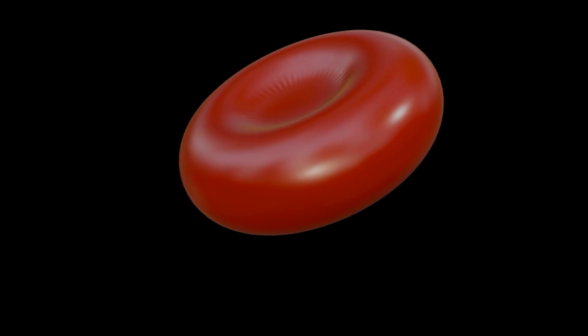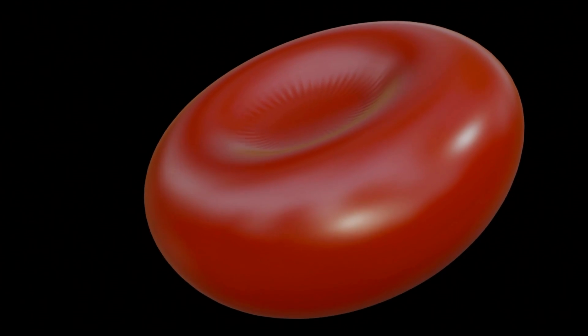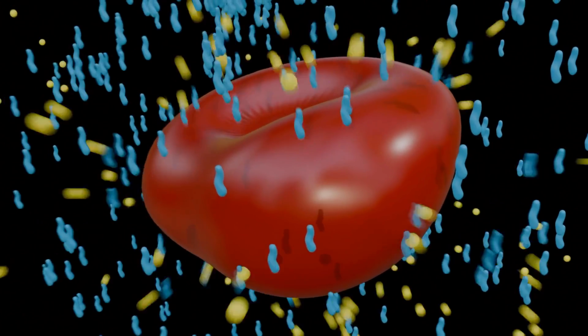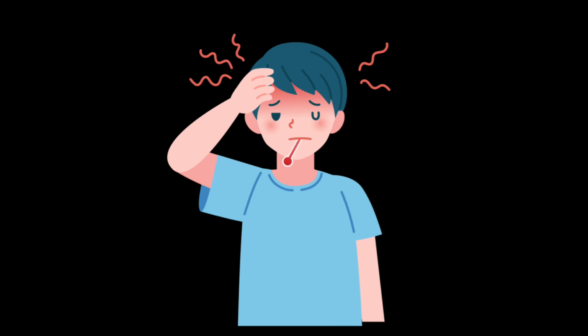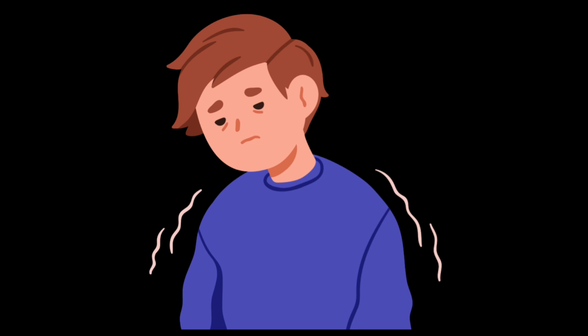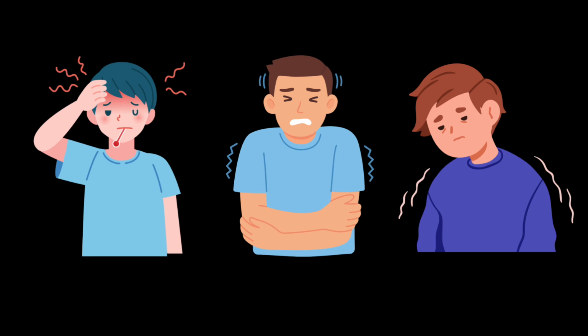The merozoites invade red blood cells. Inside, they feed and grow. Eventually, the cells burst, releasing more merozoites and toxins into the blood. This causes fever, chills, and weakness. The cycle repeats every 48 to 72 hours, depending on the Plasmodium species.